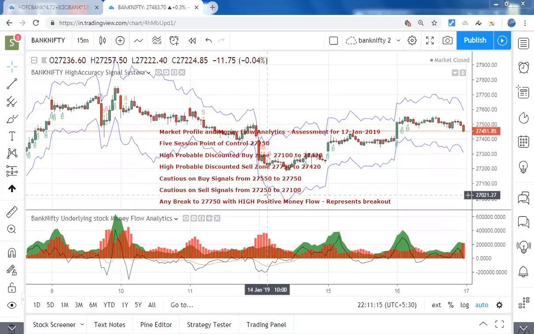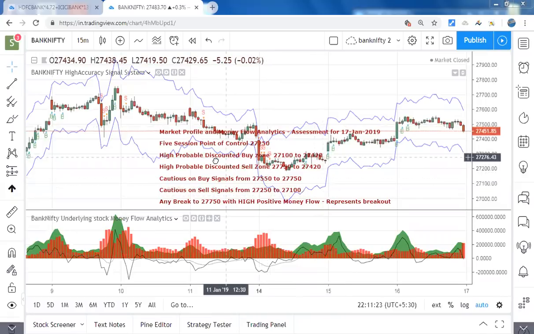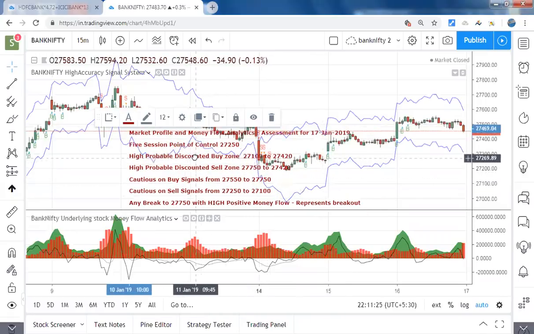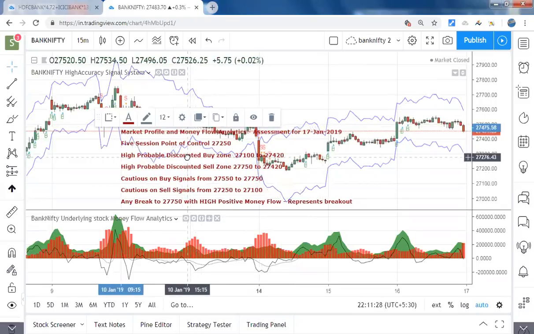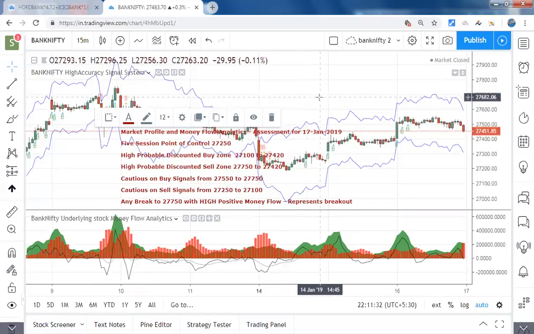So, as usual, I came up with analysis for tomorrow on Bank Nifty. So, let us do a recap of what happened today. Let me adjust this one. Today Bank Nifty followed the profile logic.